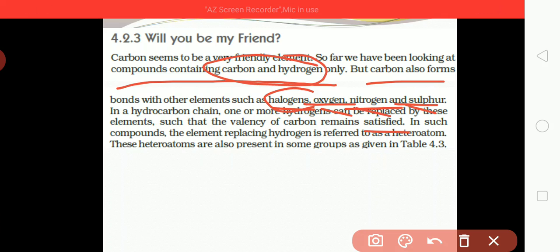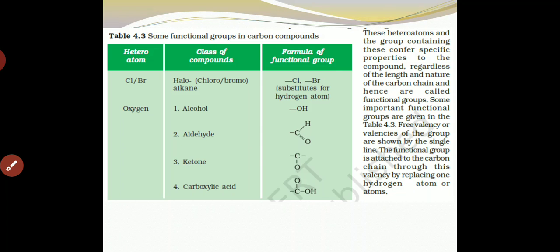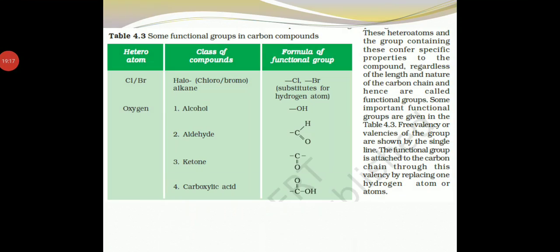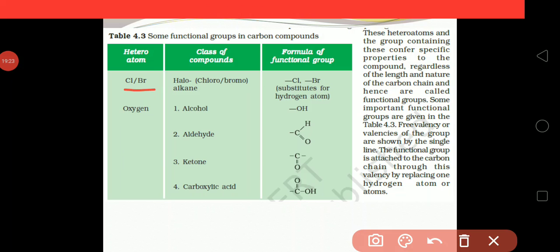In such compounds, the element replacing hydrogen is referred to as a heteroatom. These heteroatoms are also present in some groups, as in Table 4.7. Here you can see heteroatoms like chlorine and bromine. For chlorine and bromine, which we call a halogen compound, Cl and Br are present.